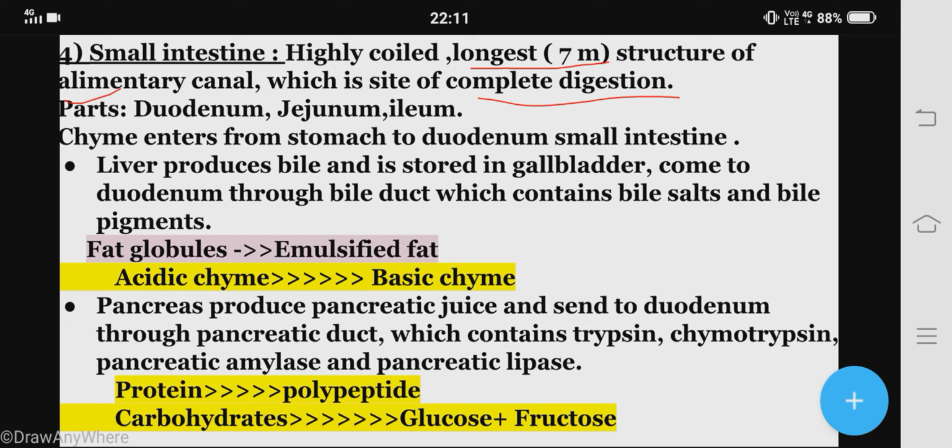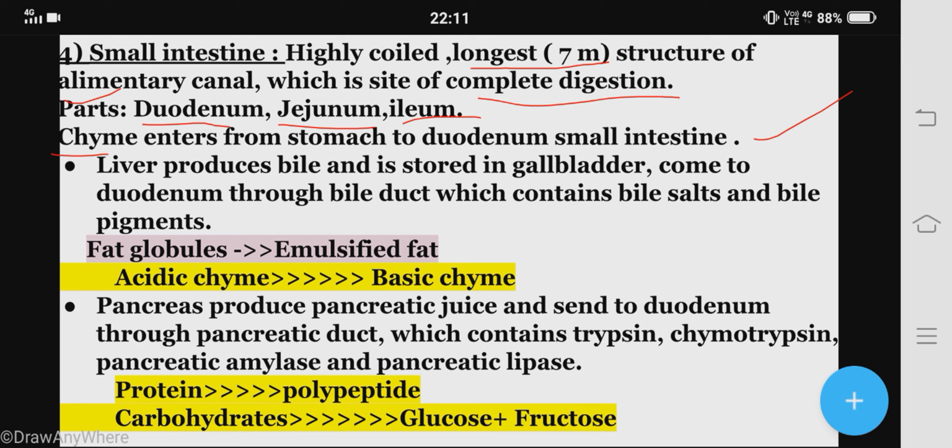The initial part is known as duodenum, the middle part is known as jejunum, and the end part is known as ileum. Now the partially digested food from the stomach, that is called chyme, enters from the stomach to the duodenum of the small intestine. Okay, means the duodenum of the small intestine receives chyme from the stomach.